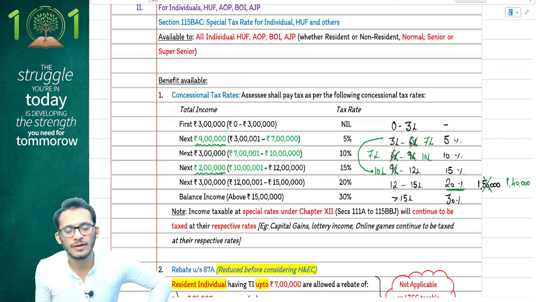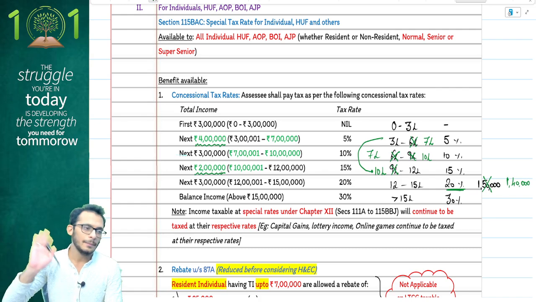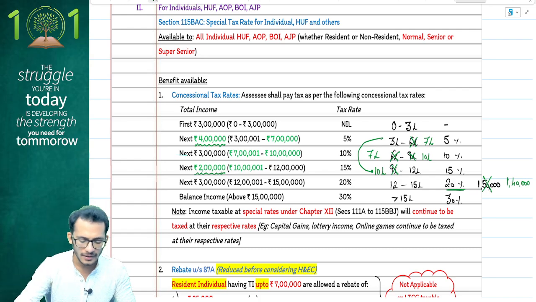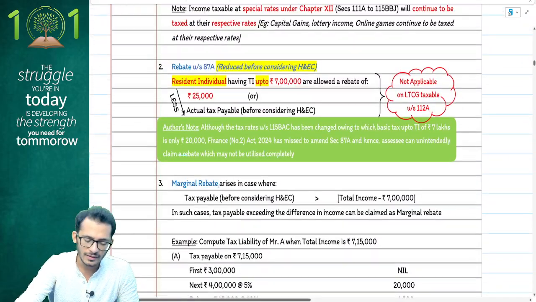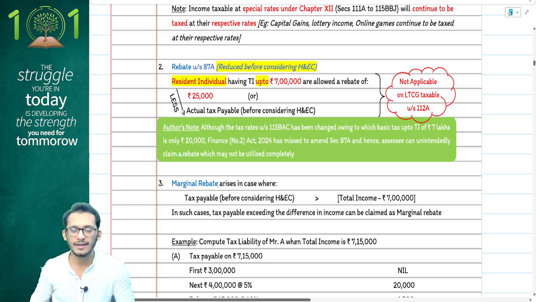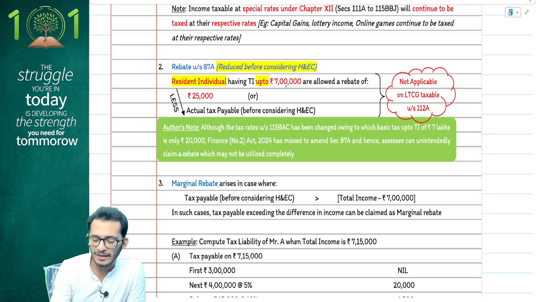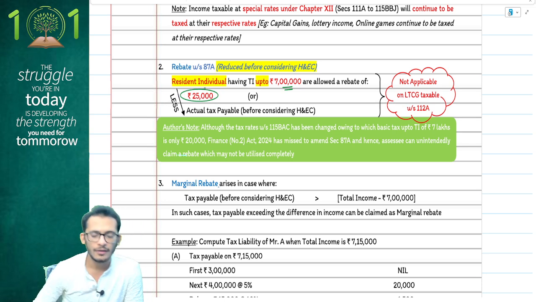This is your section 115 BAC. Just bear that in mind, people. Apart from that, no changes in 115 BAC. Everything else remains the same. One thing which you probably have to realize and may not notice apparently is that although your basic exemption limits have changed, your rebate has not undergone a change.